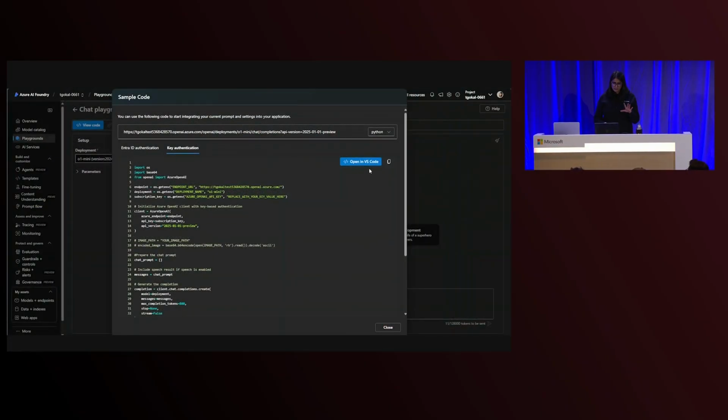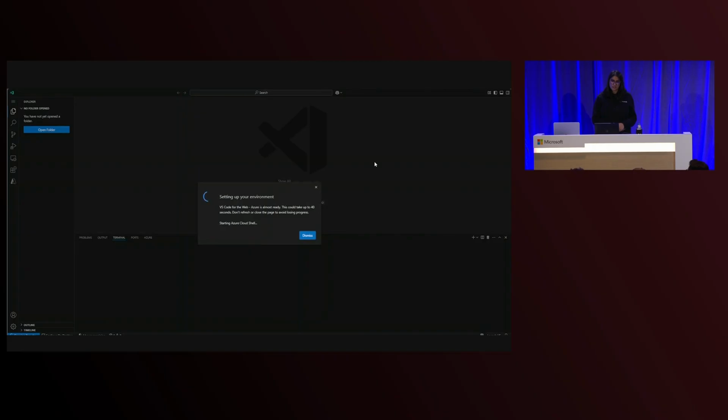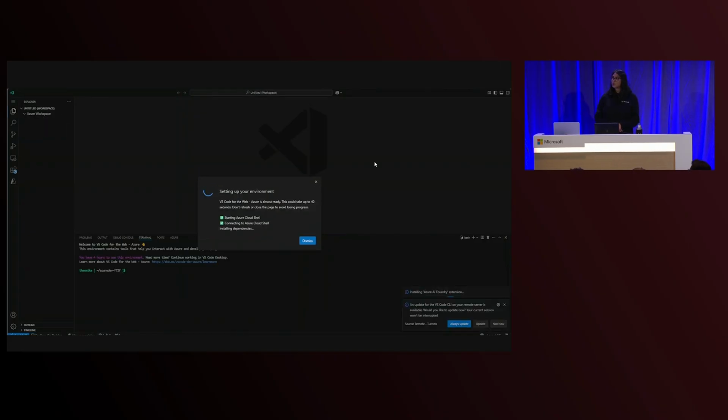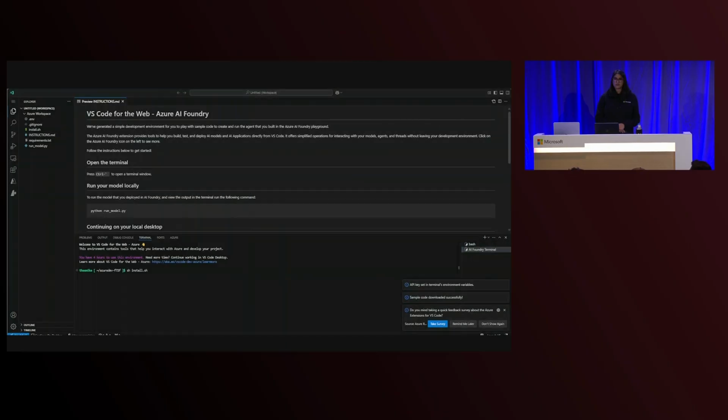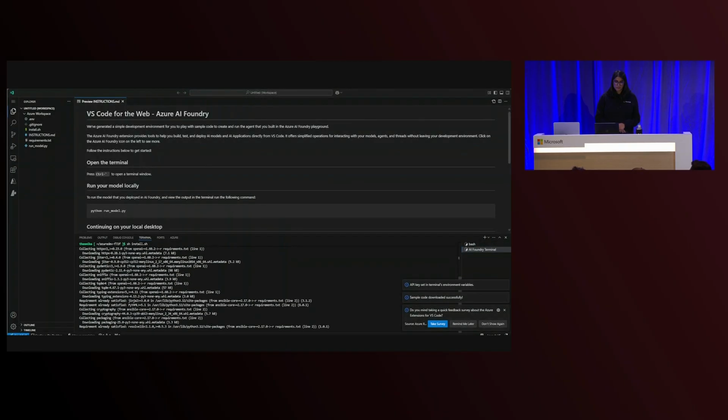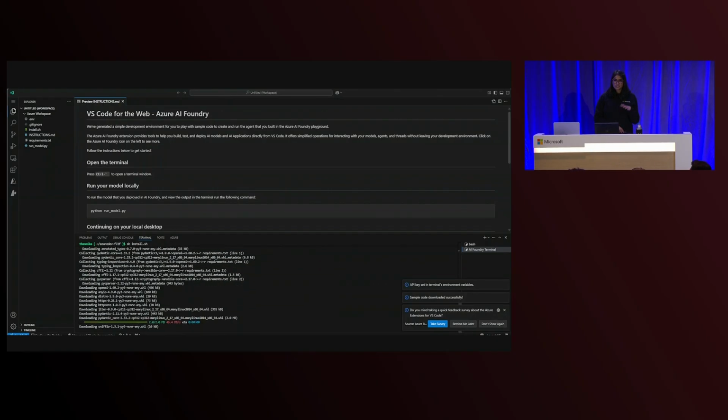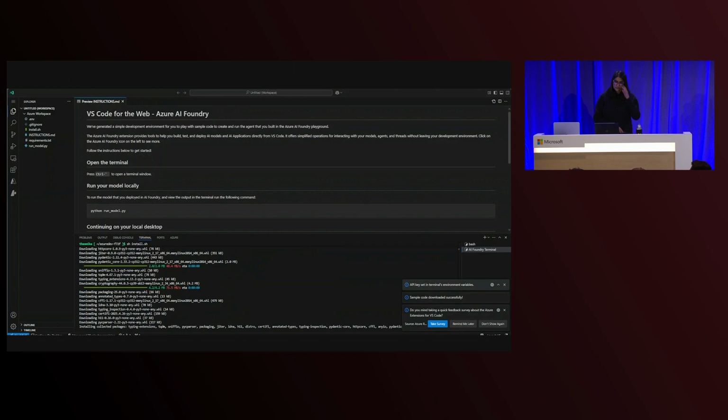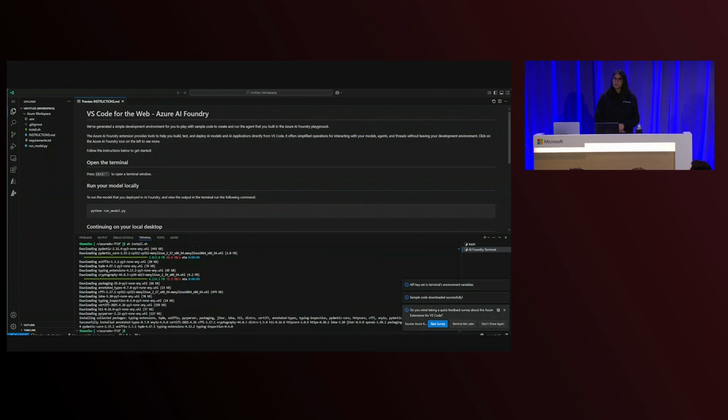Okay, so I'm in my code sample, I click the Open in VS Code button, and I'm taken to VS Code for the web. I can see the environment automatically setting up, and in the bottom right of the screen, I can see the sample code downloaded successfully, and my API key is already set within my terminal's environment variables. The environment is setting up from the terminal itself, and I can see instructions on how to run the model locally, and also clone my repo and start using AZD commands as well.